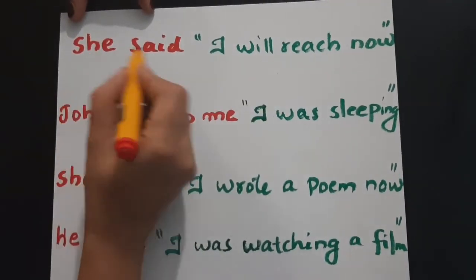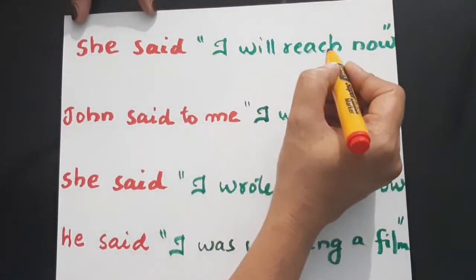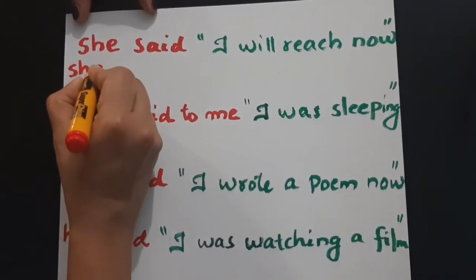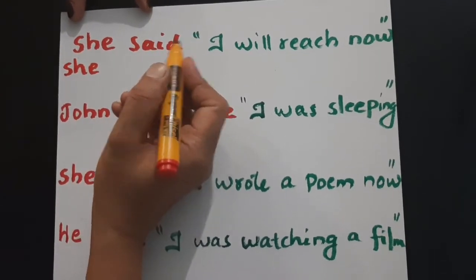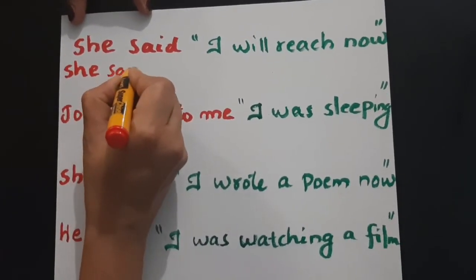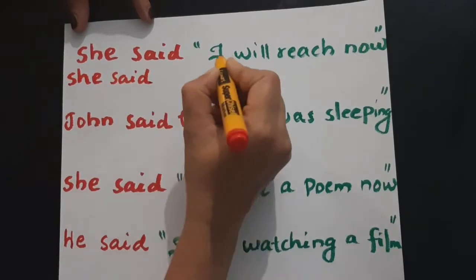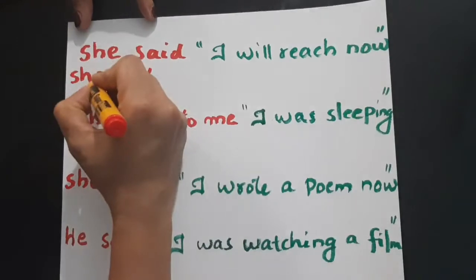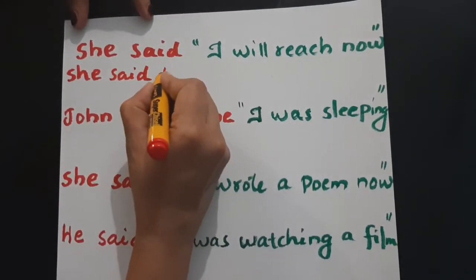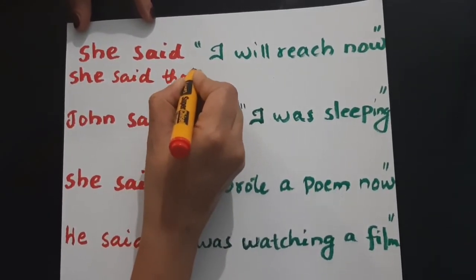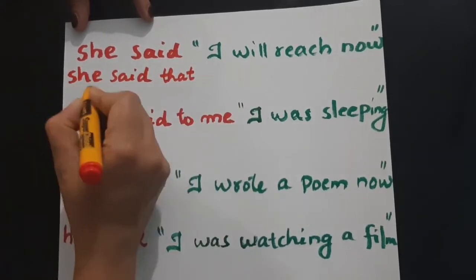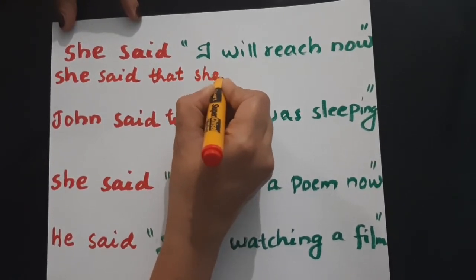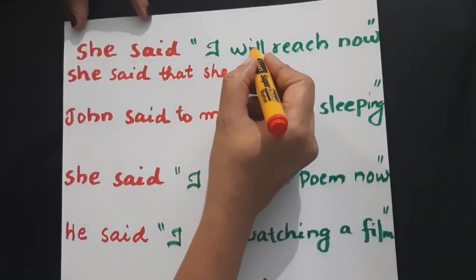Yes. She said, I will reach now. Okay. "She said" is enough here, no? Whom she said is not here. So "said" is enough. She said, subject change. I means she. Okay. She said that. Don't forget to use the connecting word "that". You know that this modal auxiliary will change.